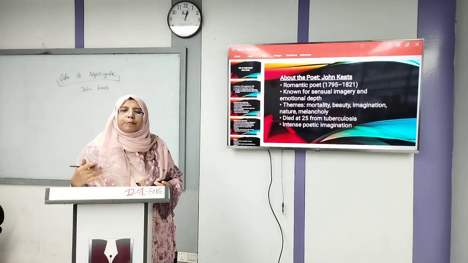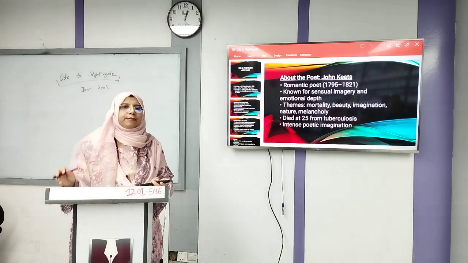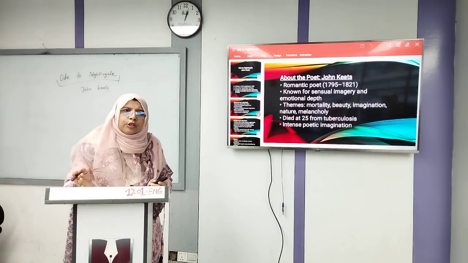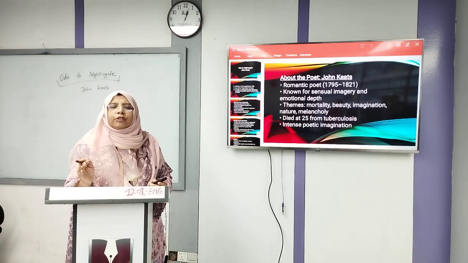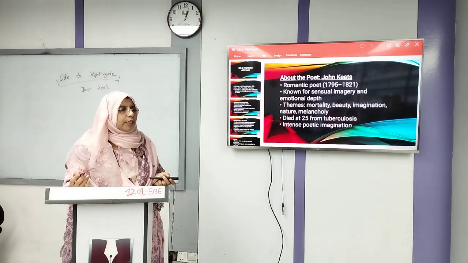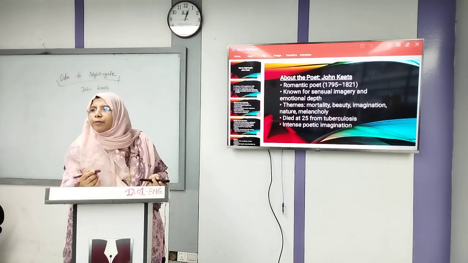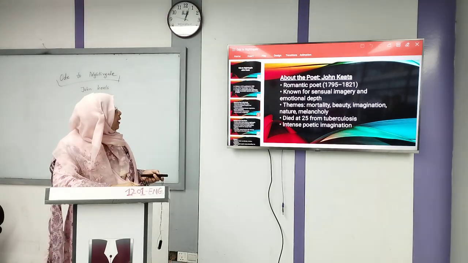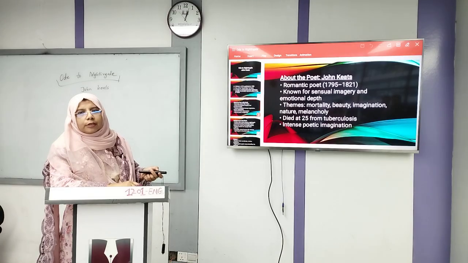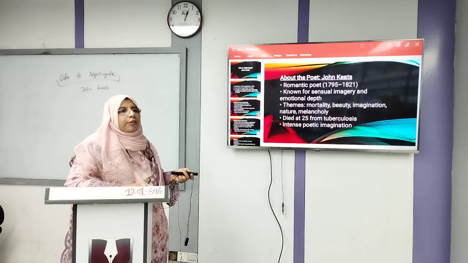So what are the main features of Keats's poems? Mortality, beauty, imagination, nature and melancholy. Melancholy means the very sad tone of this poem. So in tone and writing style, this is a lyrical poem and a very sad and painful tone is there. And you know that Keats died of tuberculosis at the age of 25.